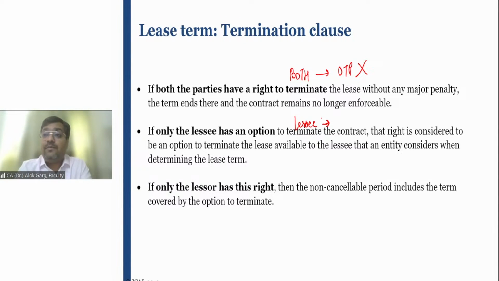If the termination option is available to the lessee, is there a reasonable certainty that the lessee will not avail the termination option and will continue with the occupancy? Is that clear? So if the termination option is available only to the lessee, the optional termination period will be added in the lease term when there is a reasonable certainty not to exercise the option.